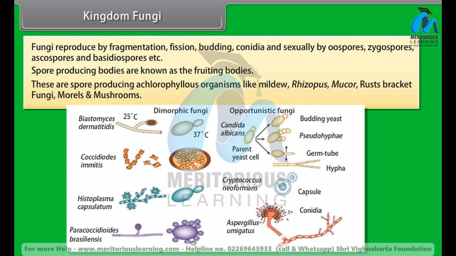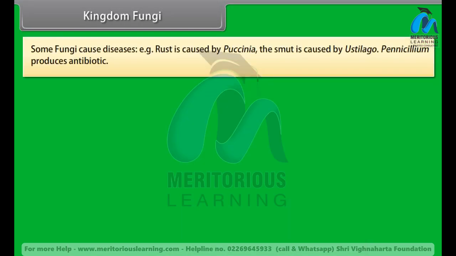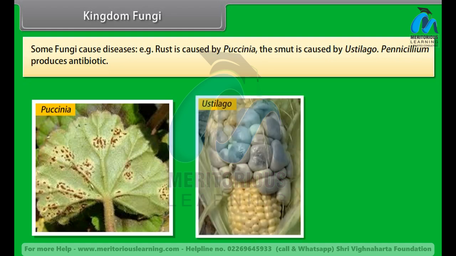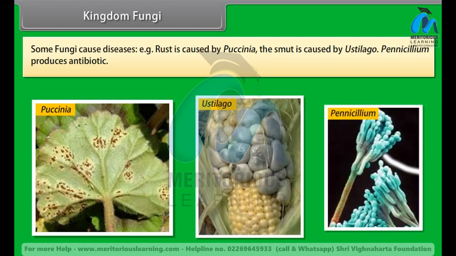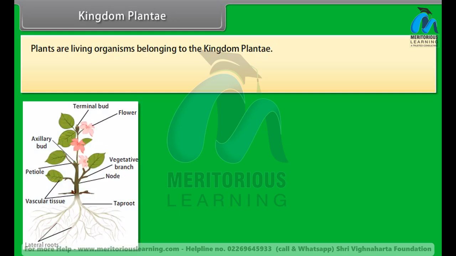Spore-producing bodies are known as fruiting bodies. These are spore-producing achlorophyllous organisms like mildew, Rhizopus, Mucor, rusts, bracket fungi, morels, and mushrooms. Some fungi cause diseases. For example, rust is caused by Puccinia. The smut is caused by Ustilago. Penicillium produces antibiotics. Kingdom Plantae. Plants are living organisms belonging to the kingdom Plantae.